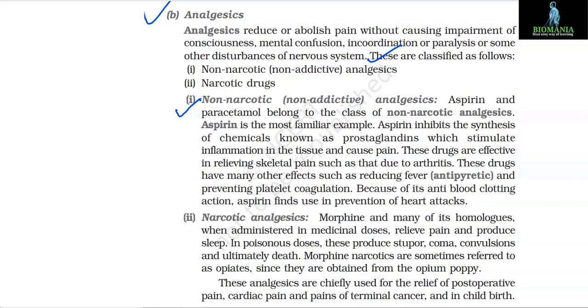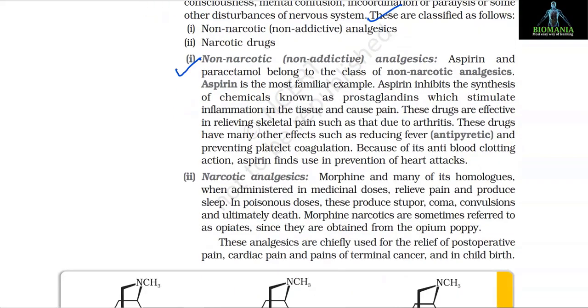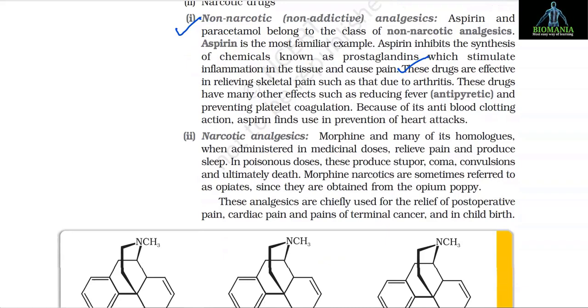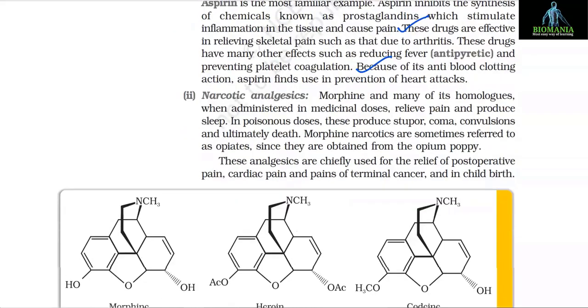Number 1, non-narcotic, that is non-addictive analgesics. Aspirin and paracetamol belong to the class of non-narcotic analgesics. Aspirin is the most familiar example. Aspirin inhibits the synthesis of chemicals known as prostaglandins, which stimulate inflammation in the tissue and cause pain. These drugs are effective in relieving skeletal pain such as that due to arthritis. These drugs have many other effects such as reducing fever, that is antipyretic, and preventing platelet coagulation. Because of its anti-blood clotting action, aspirin finds use in prevention of heart attacks.